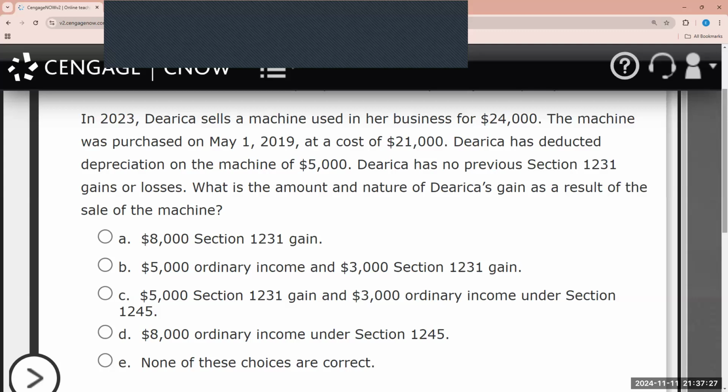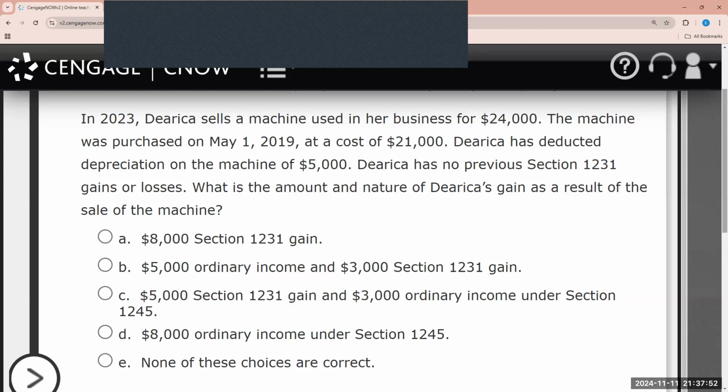As we look at this example, we're trying to determine what is going to happen in Derica's case. How will we figure it out? Here we see she used it in the business and sold it for $24,000.